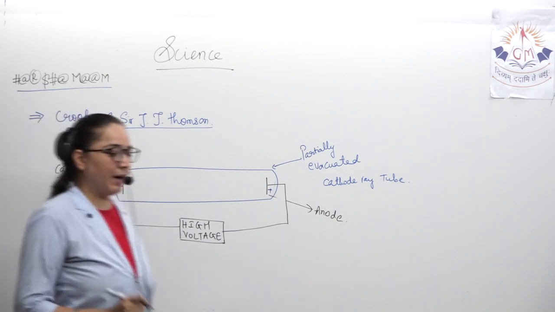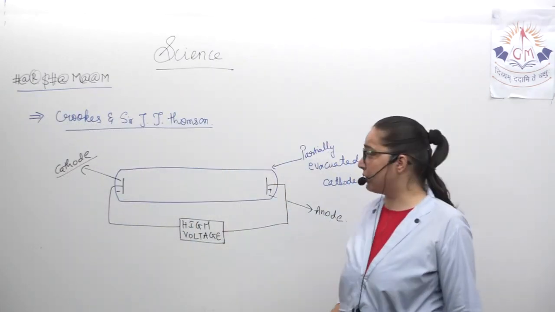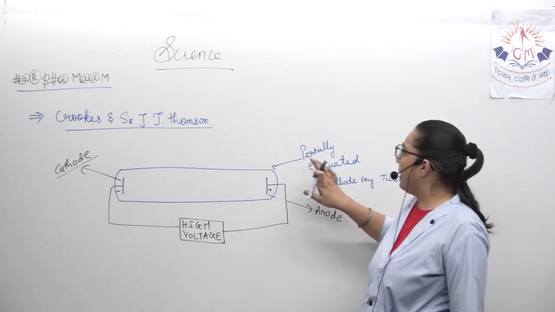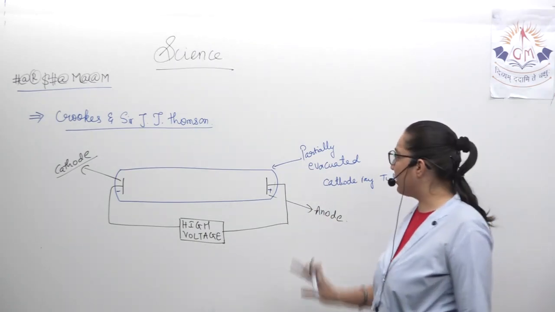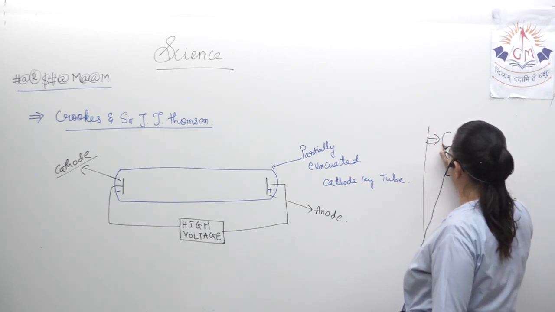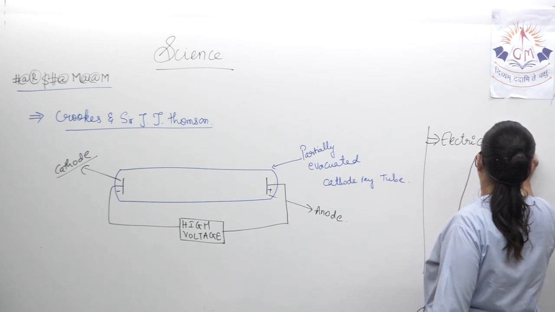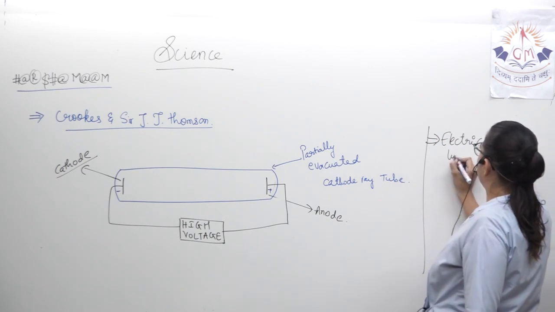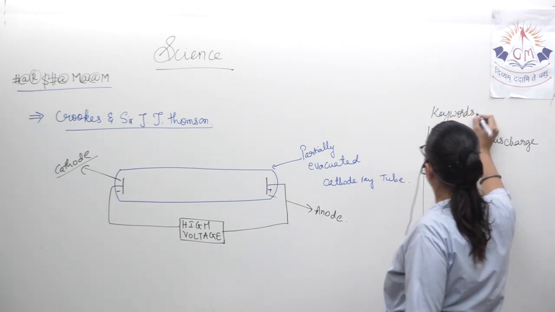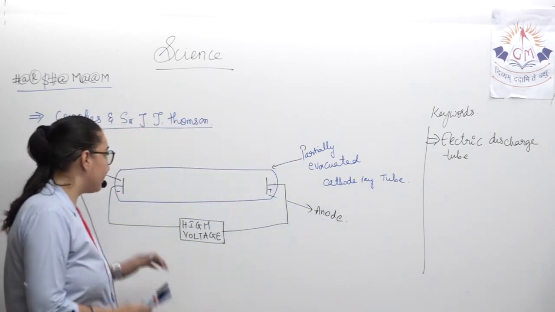So, what was done by Sir William Crookes and Sir J.J. Thomson? They took one electric discharge tube that was partially evacuated. Remember the keywords: electric discharge tube. These are the keywords which will help you to write the answer. I am not going to write the answer for you because now you have to learn to write the answer.